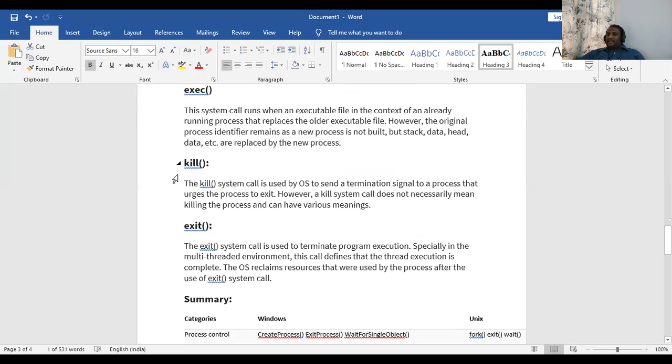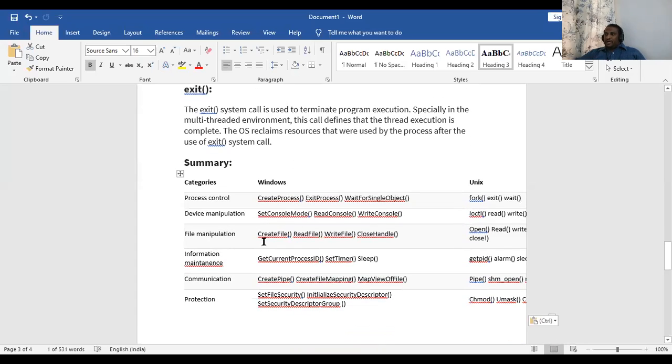Then we have functions like kill and exit. Kill is used to kill the process. Exit is used to terminate the program executing. Get the difference between kill and exit. Kill is used by the OS to send a terminate signal to processes. That is, for the process which is executing, it will close the connection. It is not terminating the process, whereas exit will terminate the execution of a program.